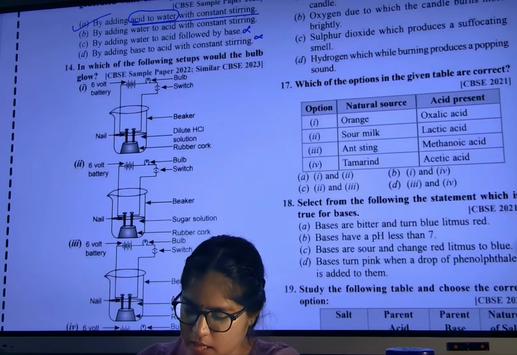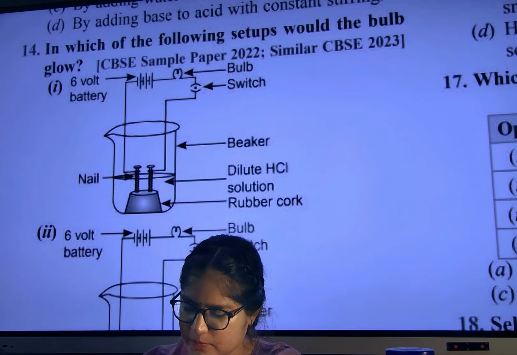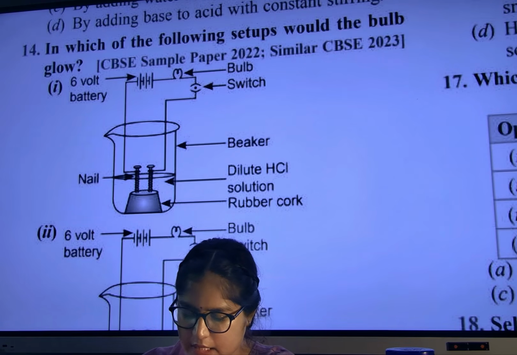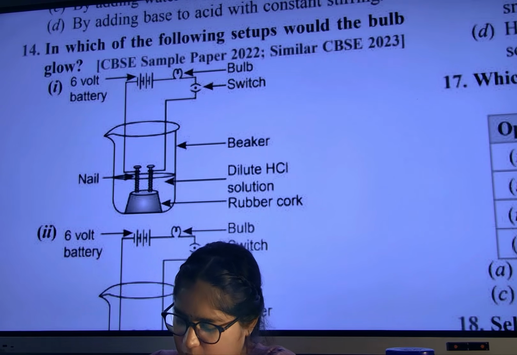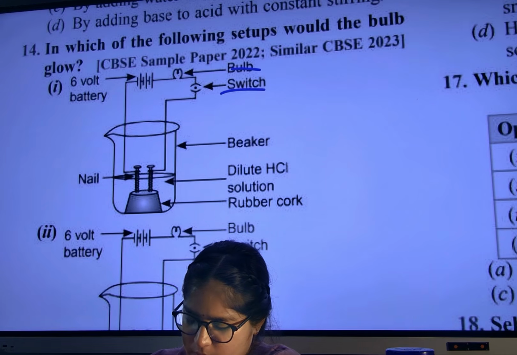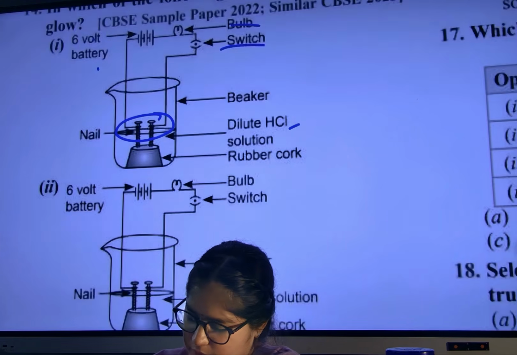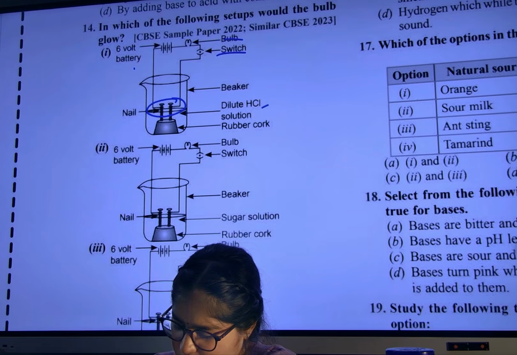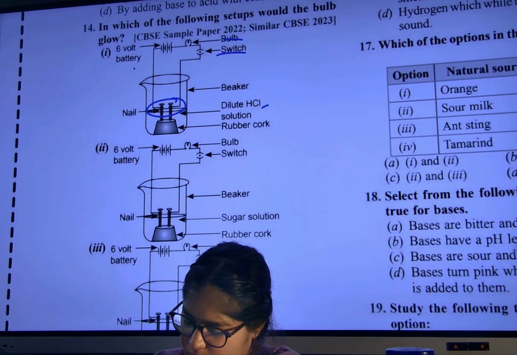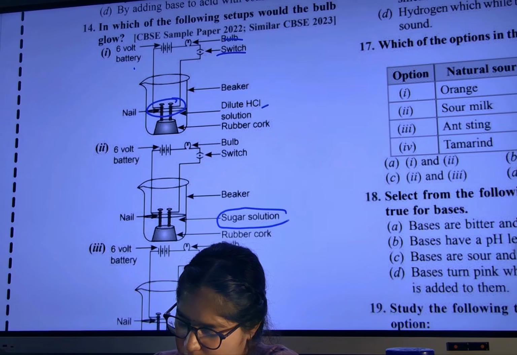Okay. In which of the following setups would the bulb glow? They are asking in which setup the bulb will glow. Okay, let us see here. Bulb, switch, battery, nail, dilute HCl. Okay, fine. Rubber. Okay, here sugar solution.